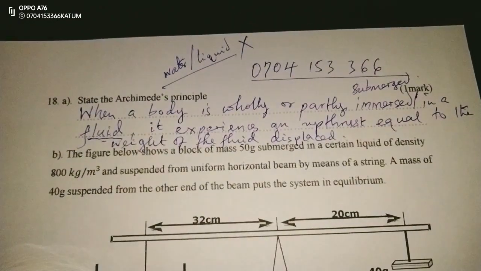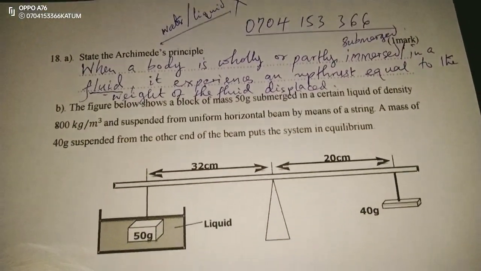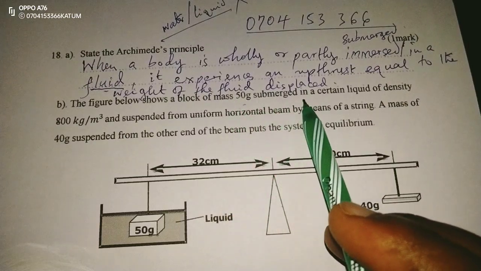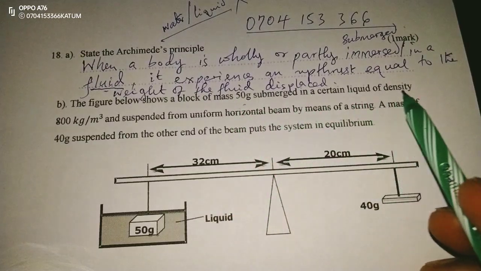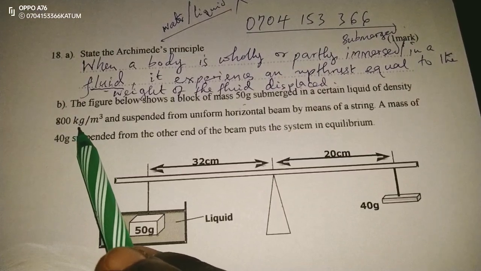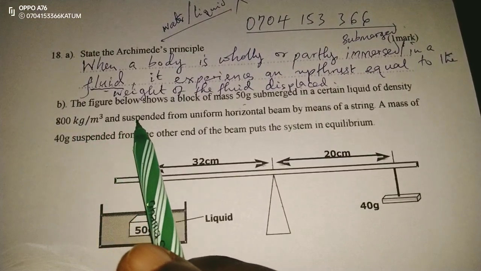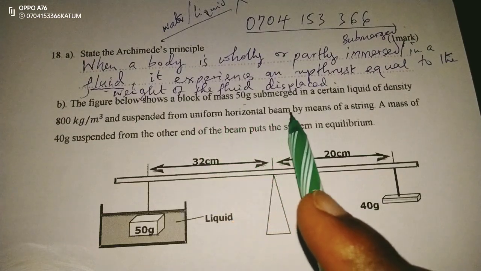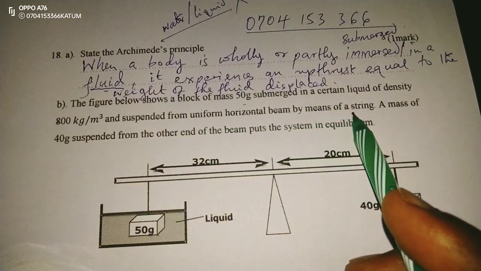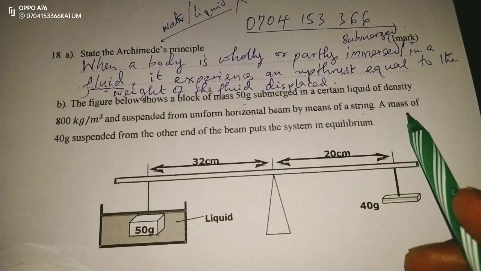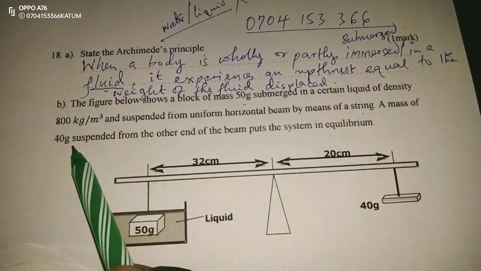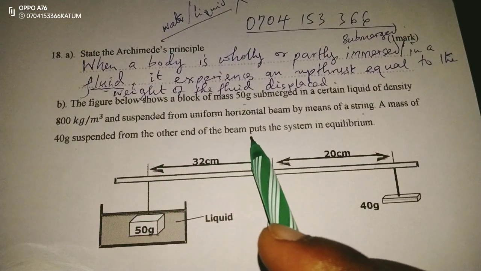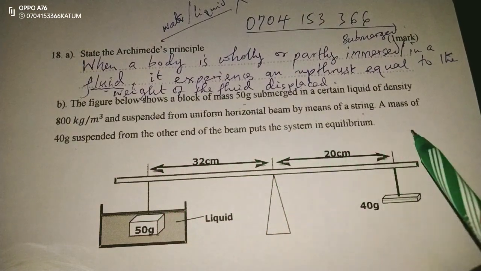In the second question, we've been told that the figure below shows a block of mass 50 grams submerged in a certain liquid of density 800 kilograms per meter cubed and suspended from a uniform horizontal beam by a string. A mass of 40 grams suspended from the other end of the beam puts the system in equilibrium.